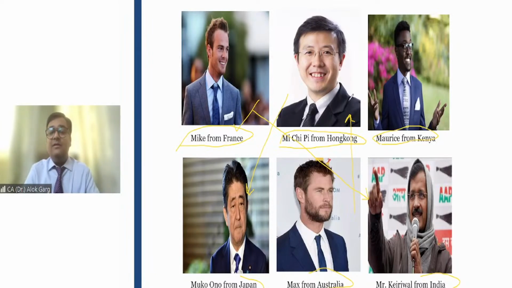So do you think that they will be able to understand each other's financial statements, which are prepared under a different reporting GAAP? Yes, Ritik, you're right. They will not be able to understand financial statements prepared in others' GAAP, because they know their local GAAP.